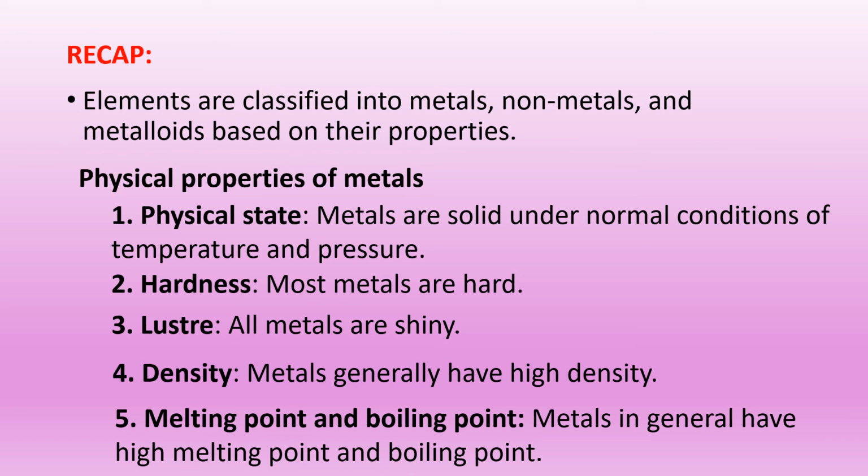Luster. All metals are shiny except calcium. Density. Metals generally have high density except sodium and potassium. Melting point and boiling point. Metals in general have high melting point and boiling point except sodium, potassium, mercury and gallium.